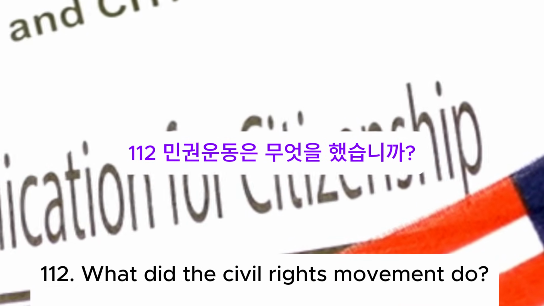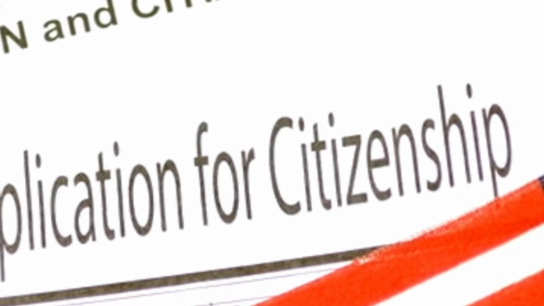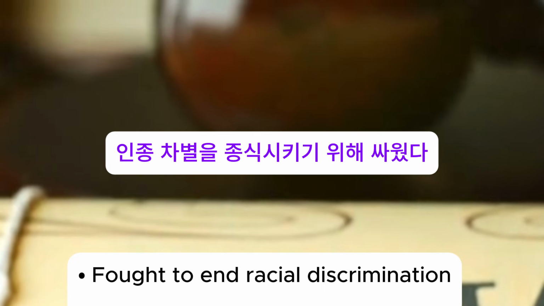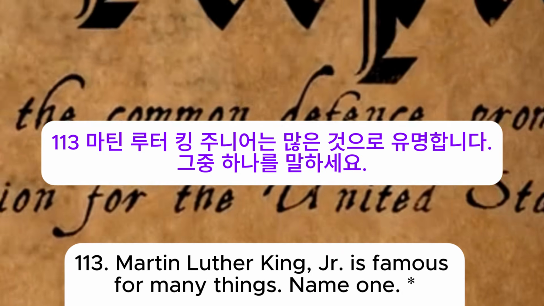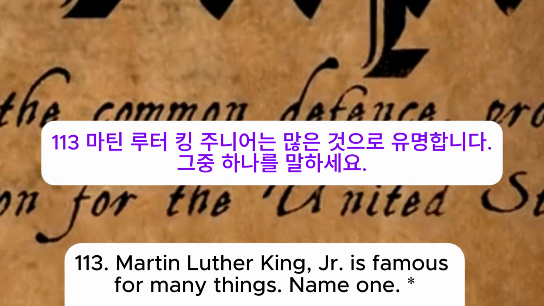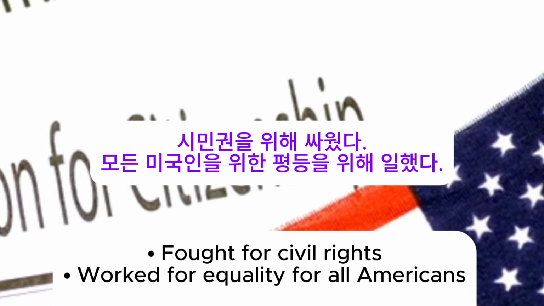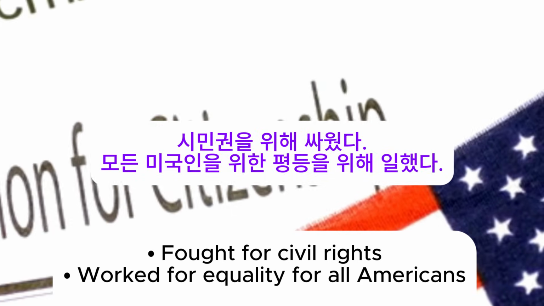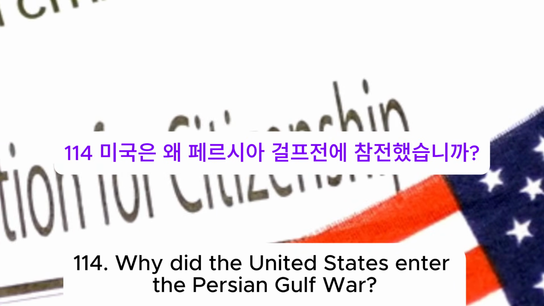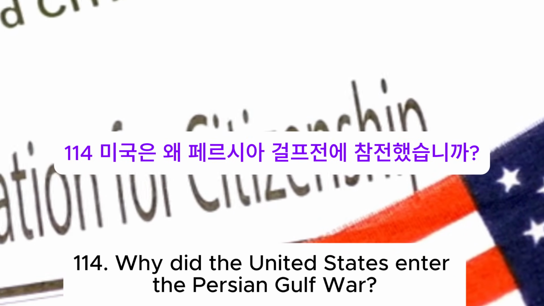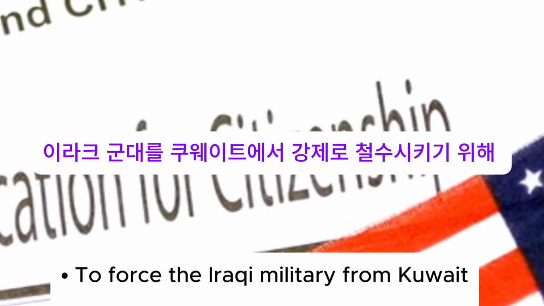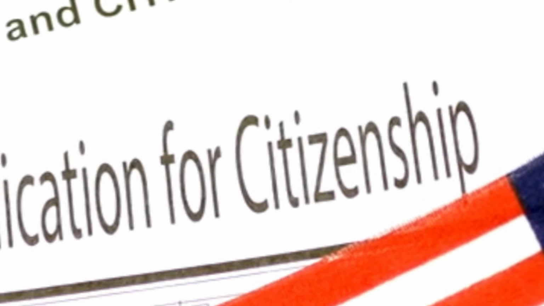112. What did the Civil Rights Movement do? Fought to end racial discrimination. 113. Martin Luther King Jr. is famous for many things. Name one. Fought for civil rights. Worked for equality for all Americans. 114. Why did the United States enter the Persian Gulf War? To force the Iraqi military from Kuwait.